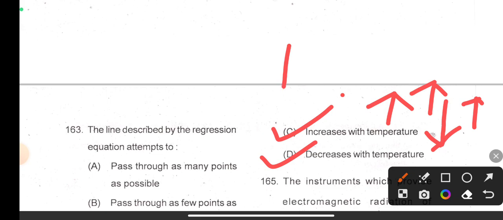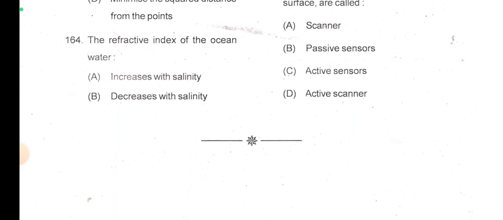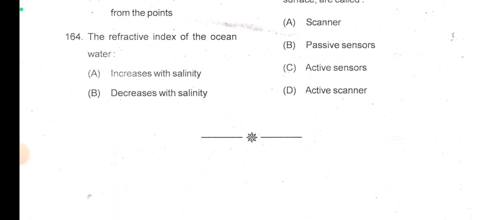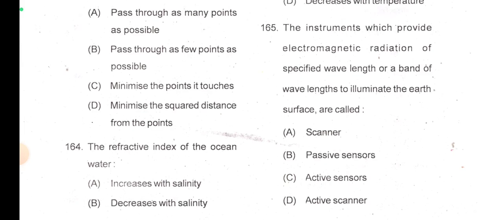If temperature decreases then refractive index will increase more. Quite a confusion, okay? So I think option A will be correct here, because I searched it and I got that the refractive index of the ocean increases with salinity. So the direct statement, increases with salinity, is given here, so just mark option A.